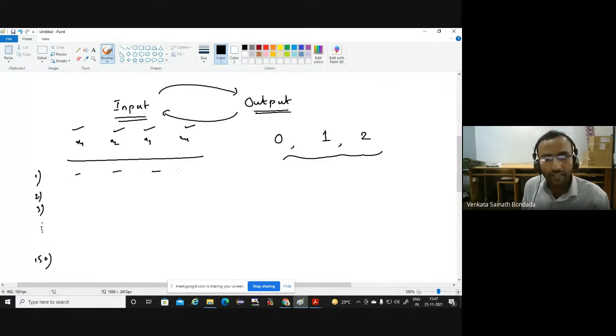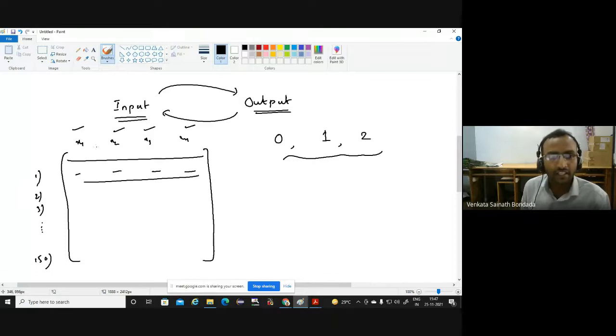For each flower, we have 4 values. So our input data is nothing but, as you can see, for every flower we have 4 features, and we have 150 flowers, so our input matrix is 150 by 4 numerical values. And the units of these things are in centimeters, sepal length, sepal width, all those things.